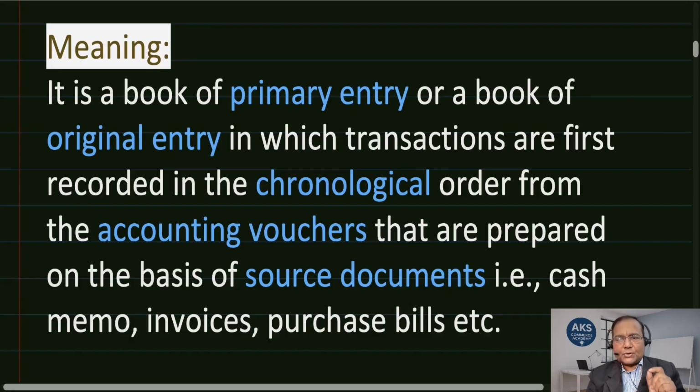When a business transaction takes place, it is required to be entered in the books of account, and where and the way it gets entered is the journal. That is why it is a primary entry or book of original entry in which transactions are first recorded in chronological order. Chronological order means sequentially, as and when transactions happen, accordingly they get recorded.